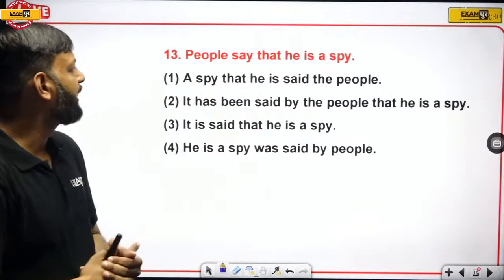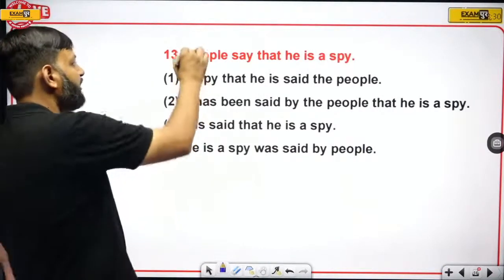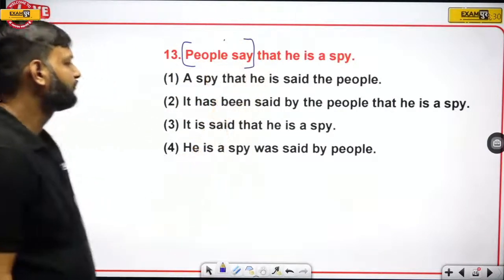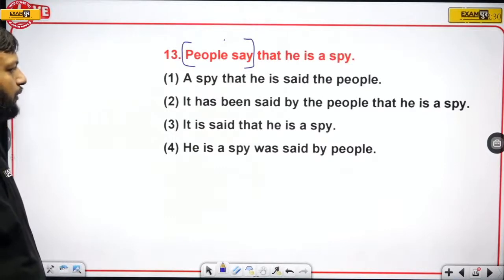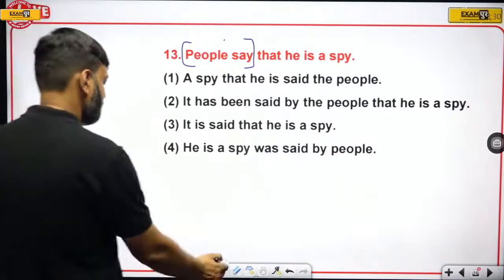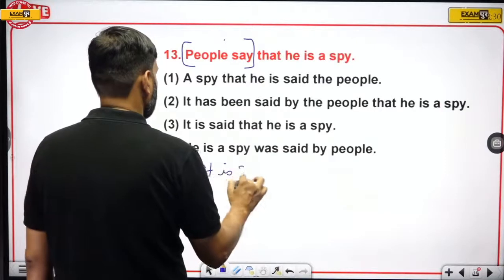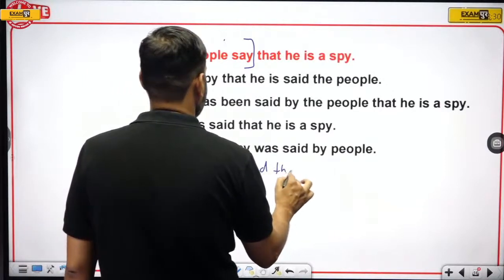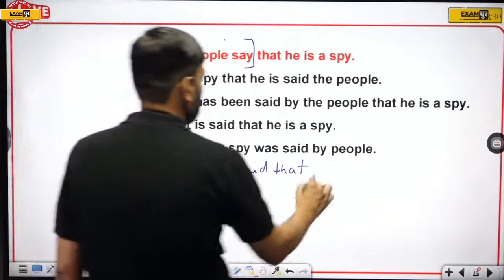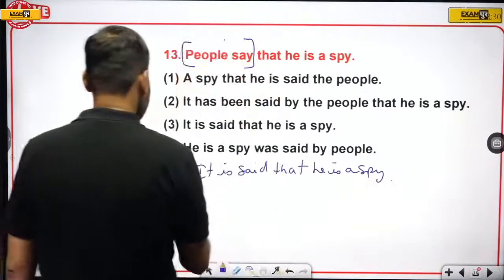People say that he is a spy. I have explained this question. When a sentence starts with people say, this sentence can be changed into passive in two ways. One, it is said that he is a spy. Okay. And second,